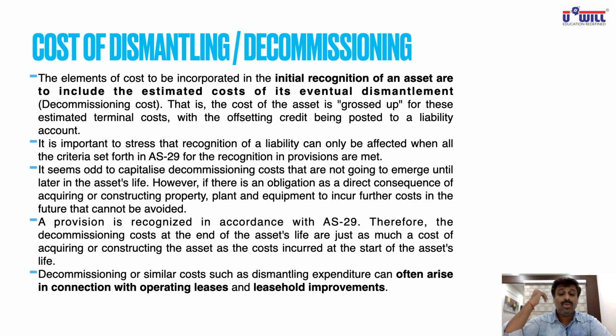Terminal cost means when you terminate that facility, with the offsetting credit being posted to the liability account. So the same thing we understood a few slides ago is explained again. It is important to stress that recognition of a liability can only be effected when all the criteria set forth in AS 29 for the recognition of provisions are met. So basically dismantling and decommissioning is covered under AS 29, and that is why it is discussed again over here.